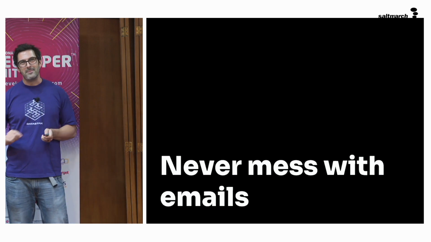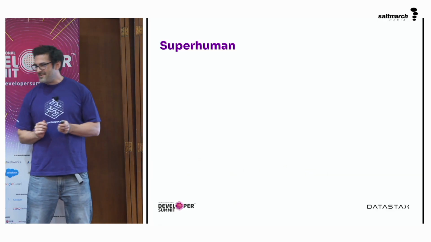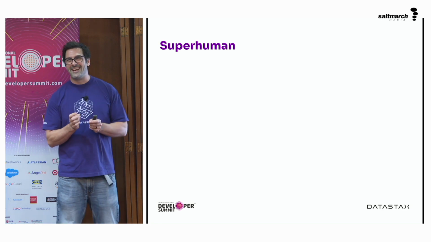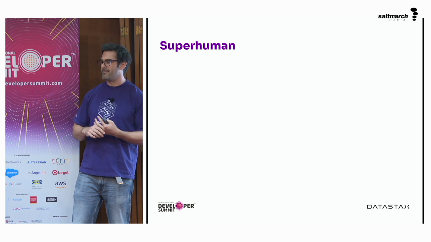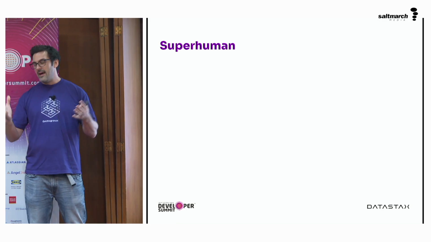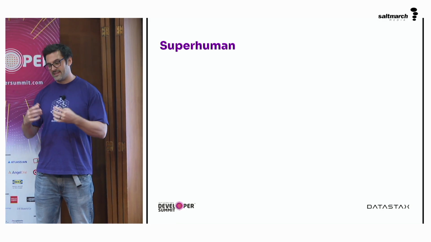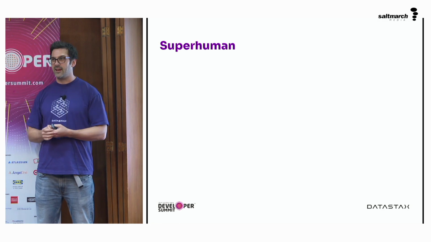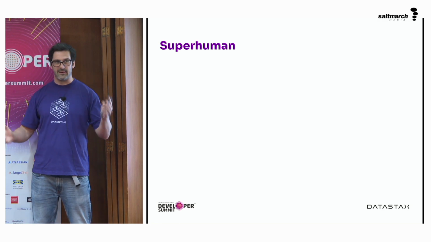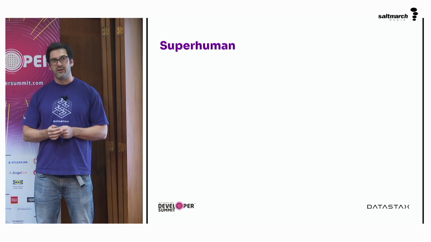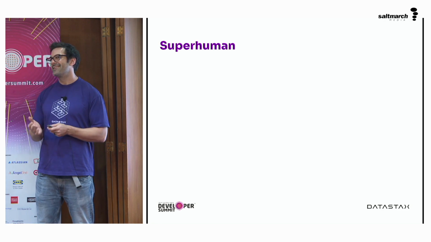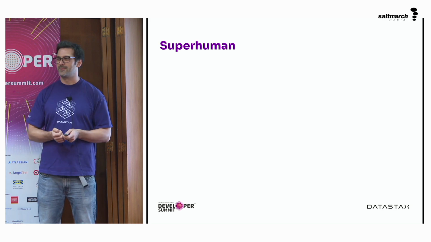But that hasn't stopped some people trying. Superhuman. Superhuman is an email application. It's an email inbox built in Electron. So it's a desktop app, but its interface is built in JavaScript and HTML and CSS, a bit like VS Code or Slack. Superhuman, because they are an email inbox, obviously wanted to detect when emails were around.